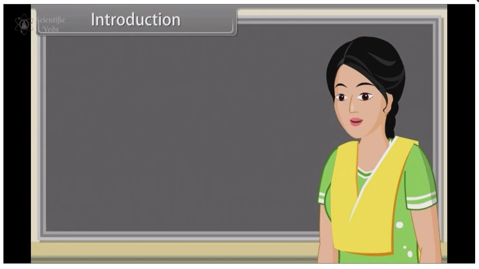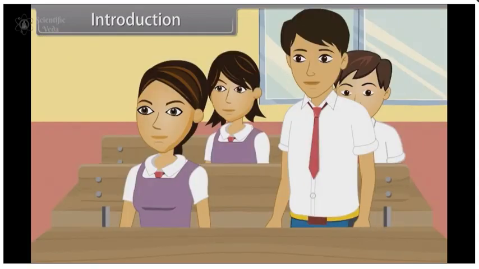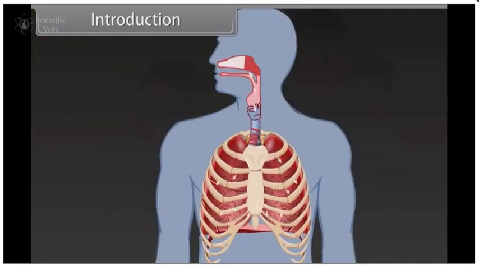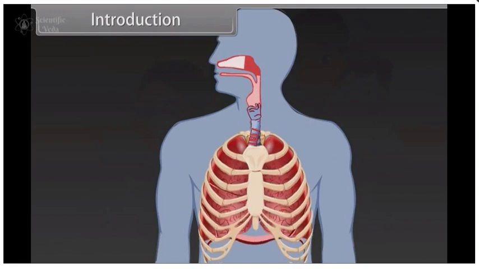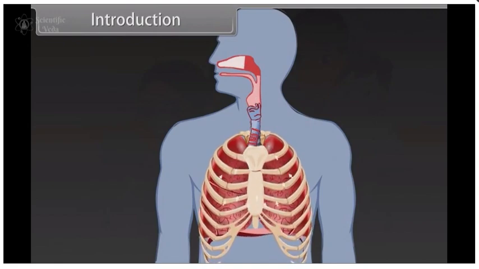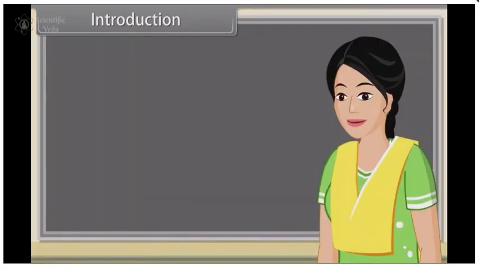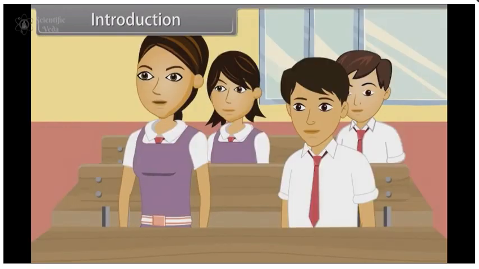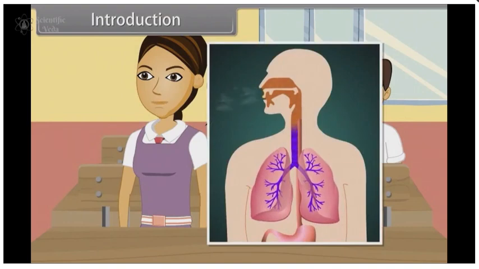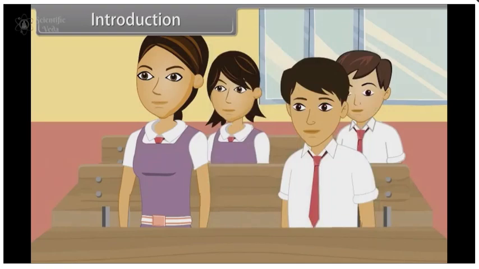Today we are going to start our new chapter, Breathing and Exchange of Gases. Can anybody tell me how do we breathe? Ma'am, breathing is a process in which air is inhaled due to muscle contraction and then exhaled due to muscle relaxation. Very good, Rahul. And what are the respiratory organs in humans? Ma'am, humans have lungs which help them to exchange gases with environment.